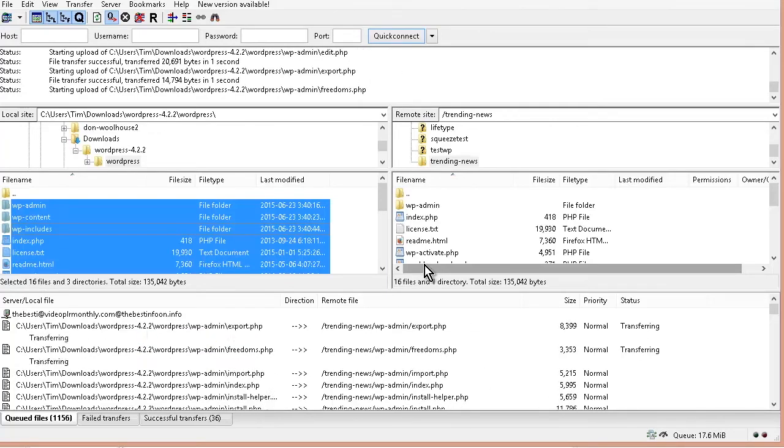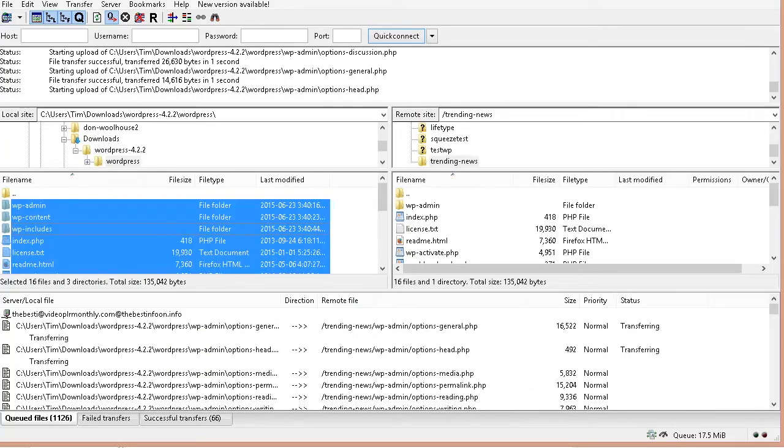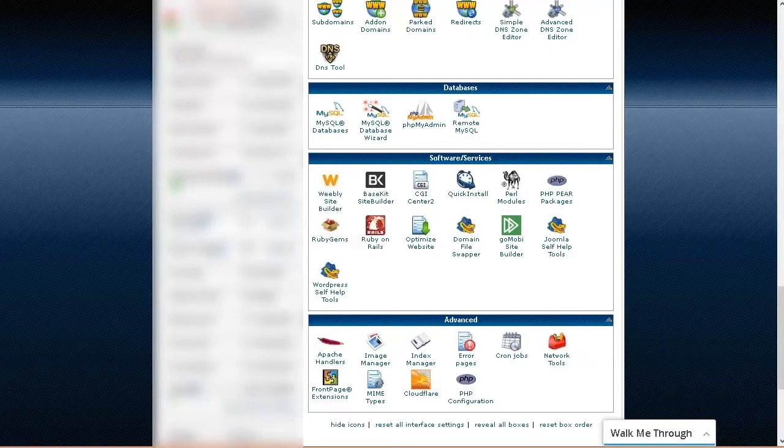Now WordPress is database powered. So what we need to do is create a database for it. I'm going to show you using cPanel hosting. So let me go to my cPanel. Now in your cPanel hosting, you should see a section called databases. And then within here, you should see a database wizard. If you don't have a database wizard, then you need to go and set up an SQL database manually in here and then set up a user for it. I'm just going to use the database wizard though. So we go in here.